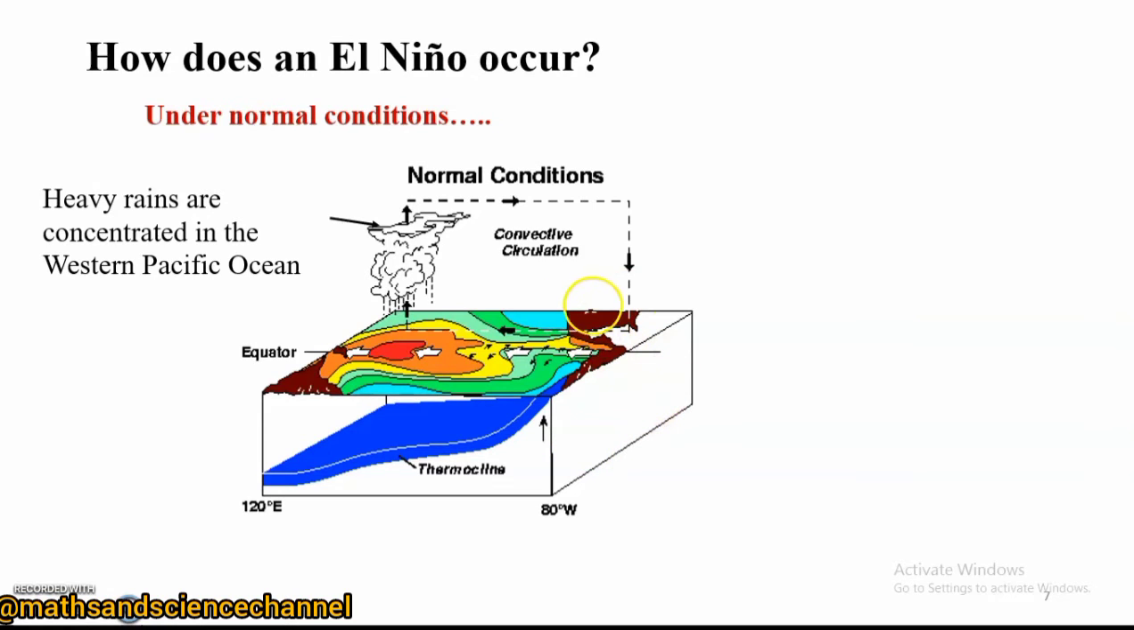And this is what we are referring to as the Walker circulation. It's basically the rising of air in the west and the falling down in the east. So the rising of air in the west and the falling down in the east is basically the Walker circulation. So that's basically the Walker circulation.